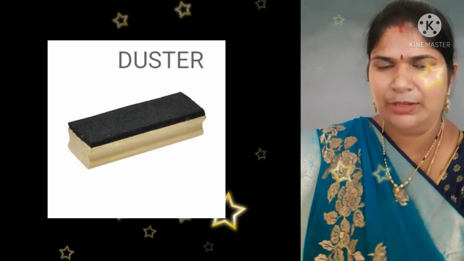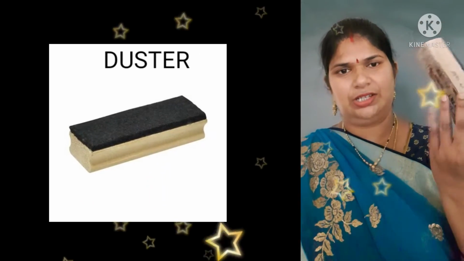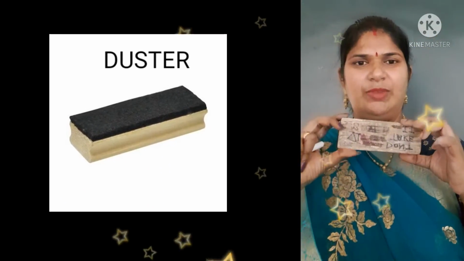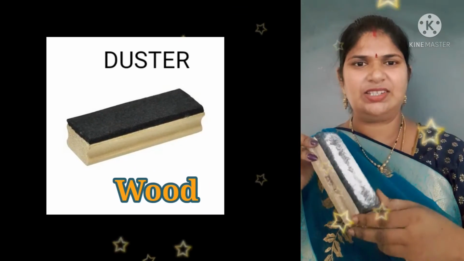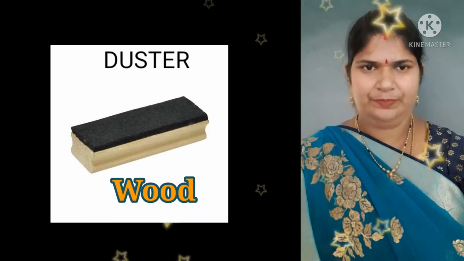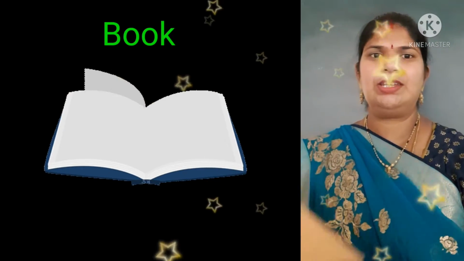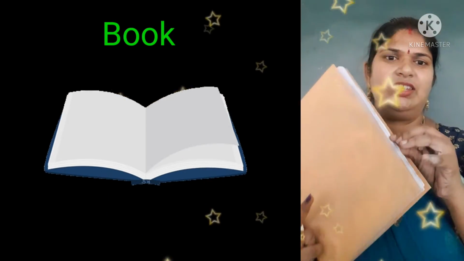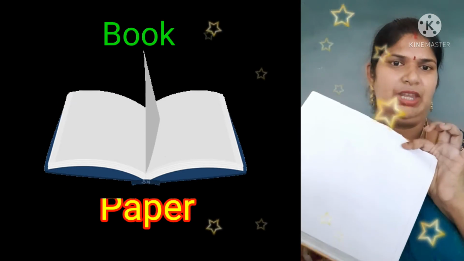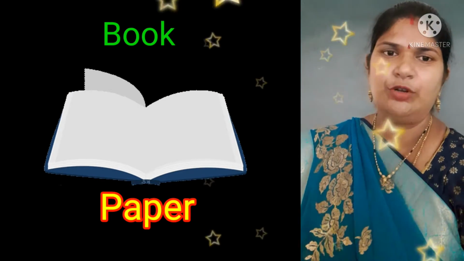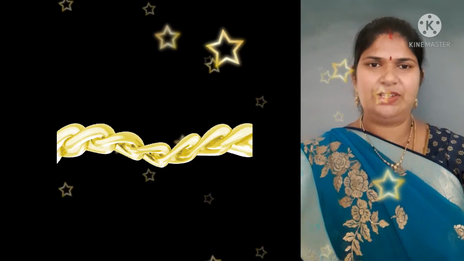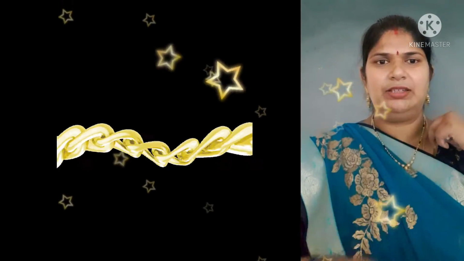In the same manner, if we see this duster, we say this duster is made up of wood and some amount of sponge. When we see the book, we say this book is made up of papers. Yes or no? In the same manner, when we see this particular chain, we say it is made up of gold.